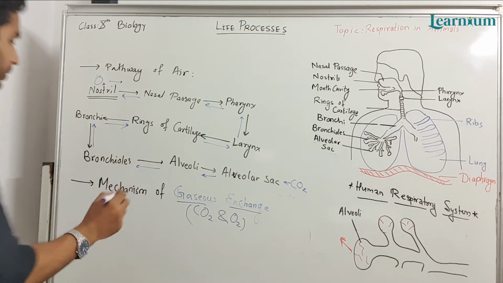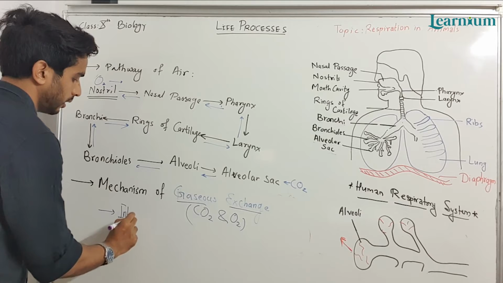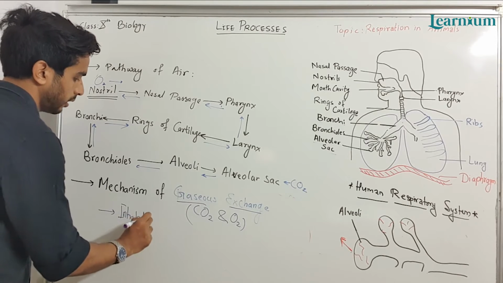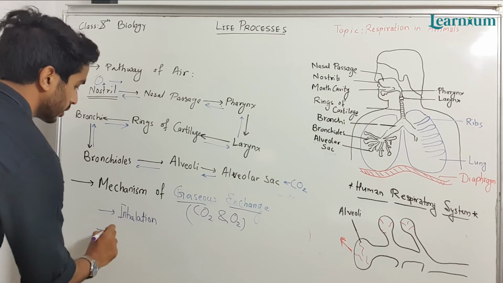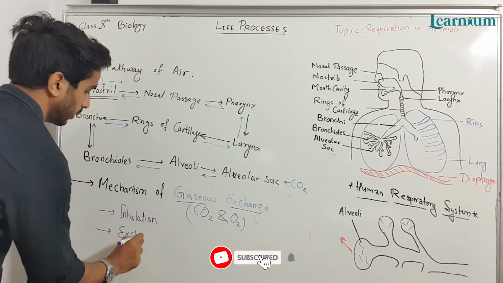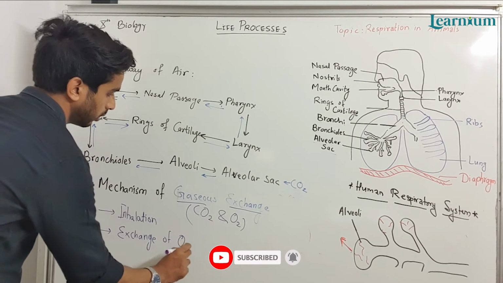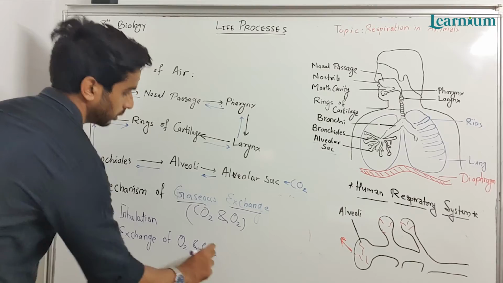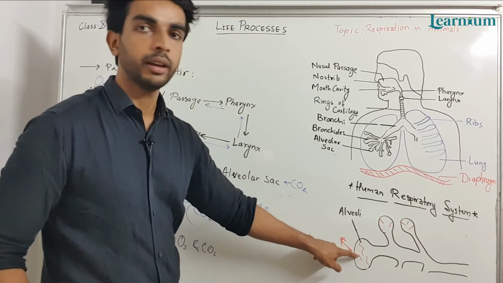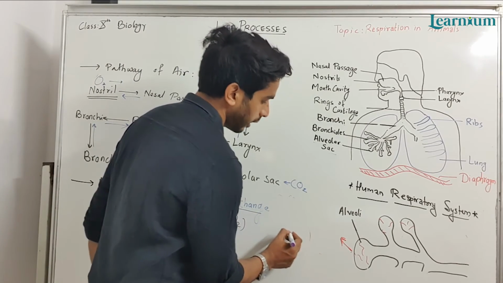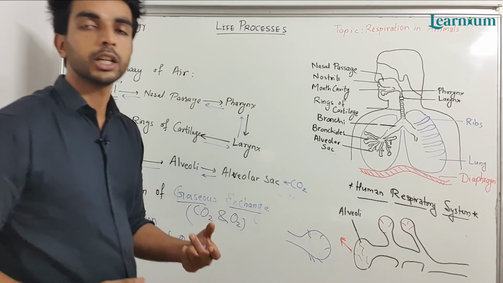First in the mechanism is inhalation. We inhale the air, then after inhalation, exchange of O2 and CO2 takes place inside the alveolar sac. These capillaries have blood, and blood is the transporting medium.